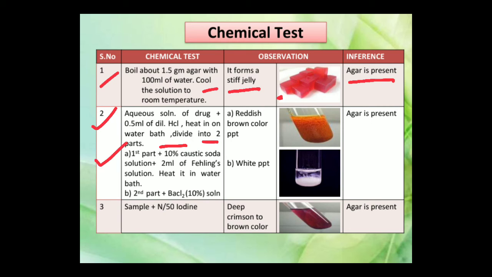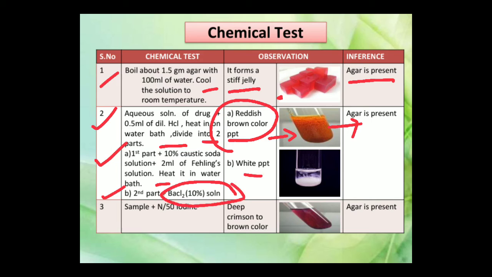To the first part, 10% caustic soda solution is added and 2 ml of Fehling solution. You heat it in a water bath. A reddish brown precipitate is obtained which looks like this. Then agar is present. To the second part, you add barium chloride 10% solution. It gives a white precipitate like this. Then agar is present. The sample, if treated with N/50 iodine solution, gives a deep crimson to brown color which looks like this. Then you draw the inference that agar is present.